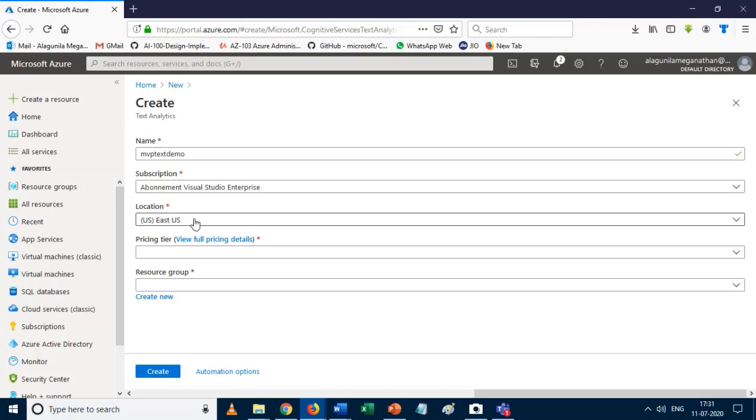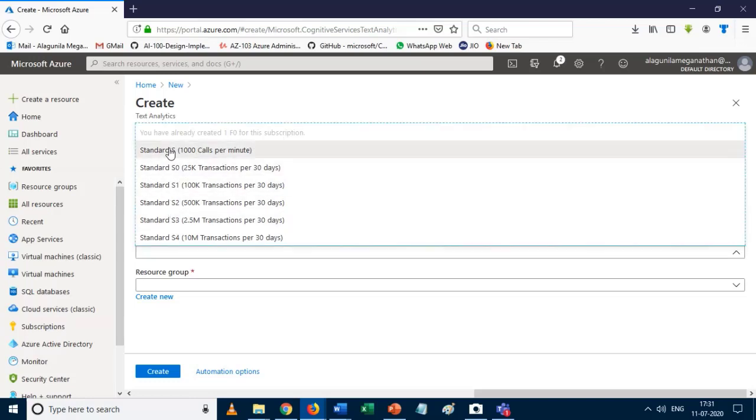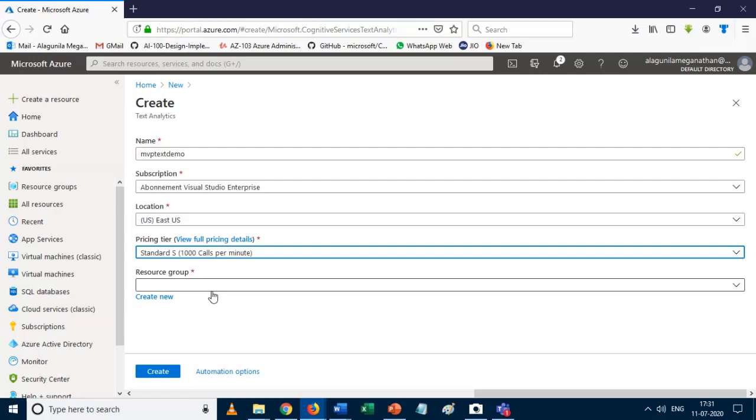So where do we need to create our service? As I said before, there are 60 plus regions. By default it's East US. And for the pricing tier, you can have F0 or Standard. So I just click on Standard. Yes, actually we can have 1000 calls per minute.